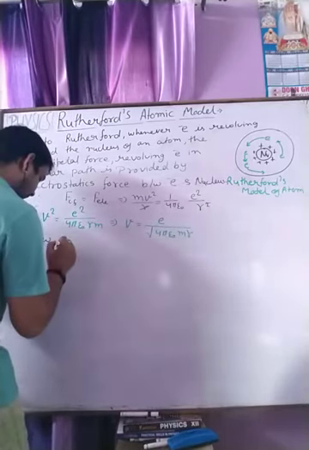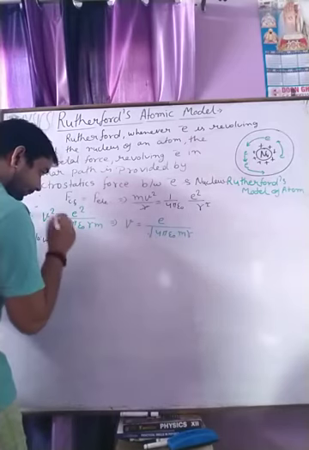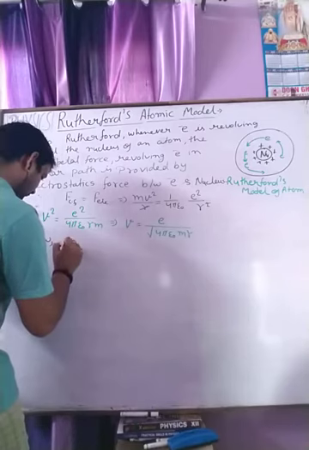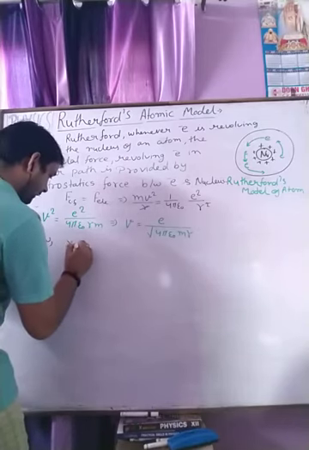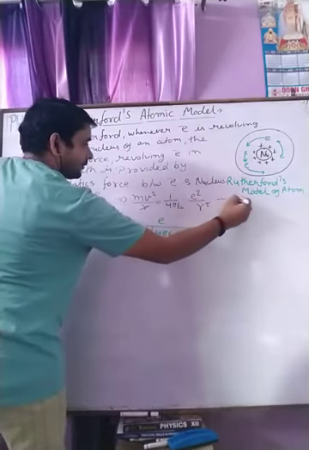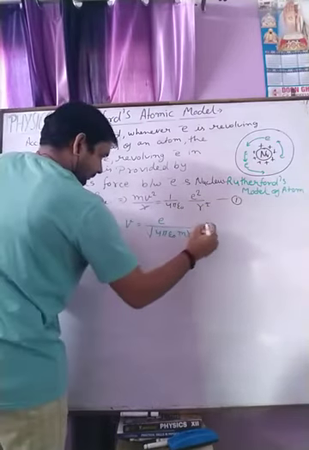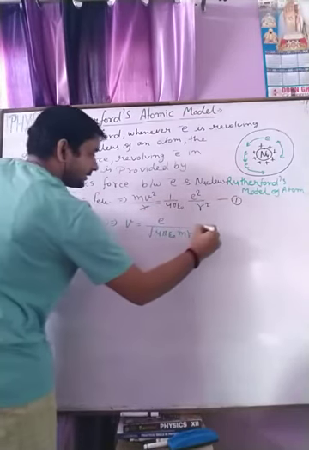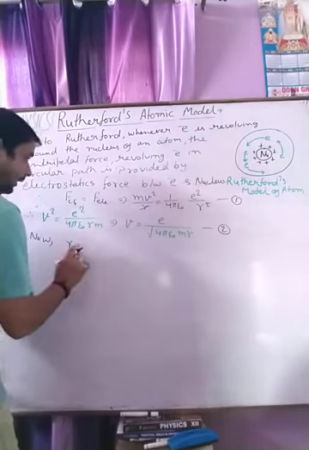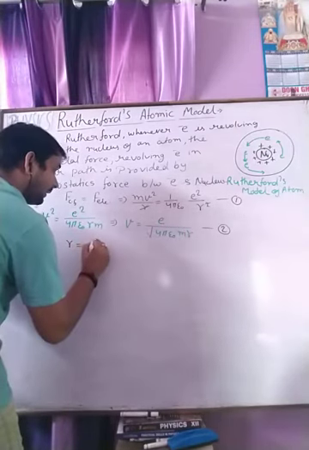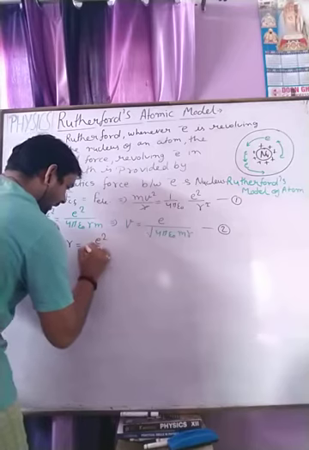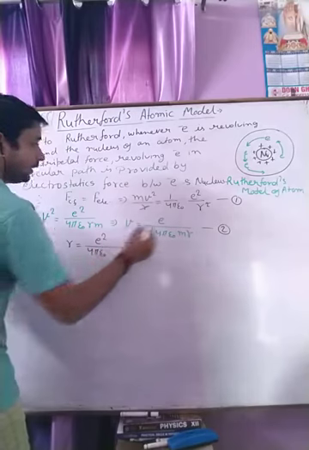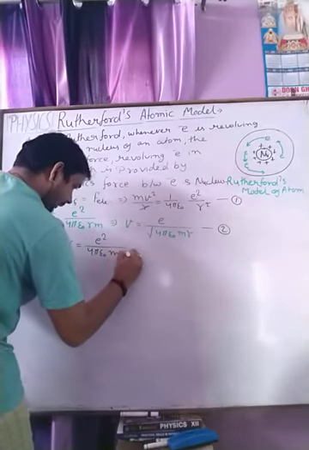So we get from this formula, this is equation first, and this is equation second: r is equal to e square upon 4 pi epsilon naught m v square.